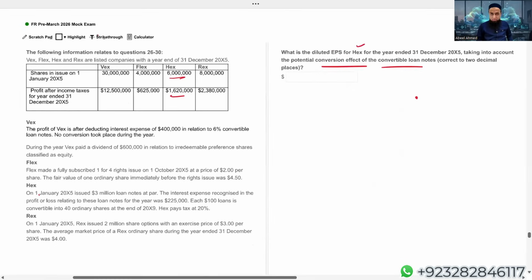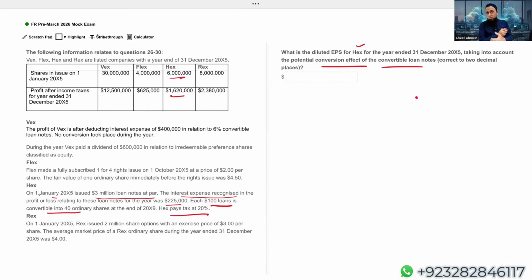On January X5, at the start of the year, they issued 3 million loan note at par. The interest expense recognized in the profit and loss relating to these loan note is 225,000. Each $100 loan note is convertible into 40 ordinary shares. At the end of X9, pays corporation tax 20%.